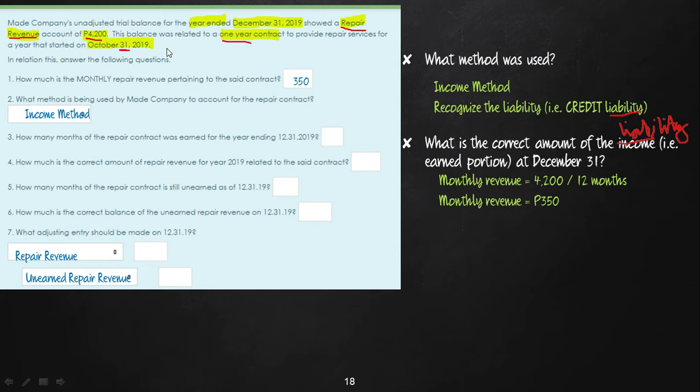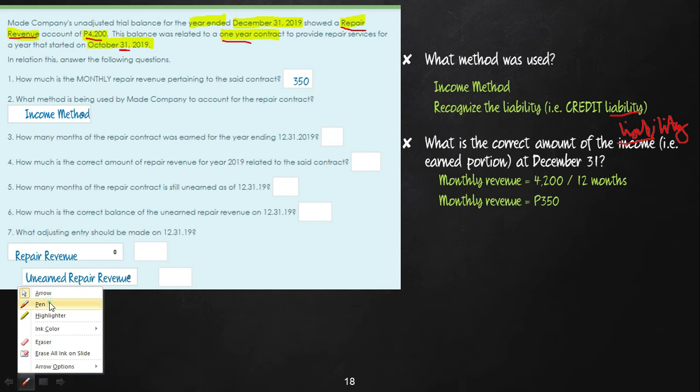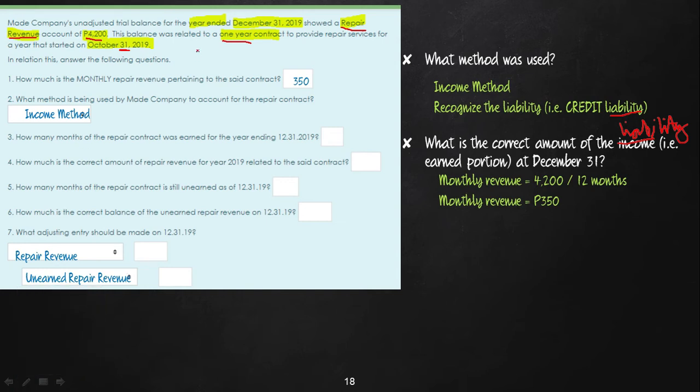So therefore, November, December. So kung atong gi-count class November and December sa ato pa, ang number of months earned is 2, right? So 2 months ang earned, November and December. Ya kung 2 months ang earned, unya ang contract is good for 1 year or 12 months, ato pa pila ka months ang unearned. So, ang unearned, therefore, is good for 10 months. Okay? So, 10 months unearned, and then 2 months earned.